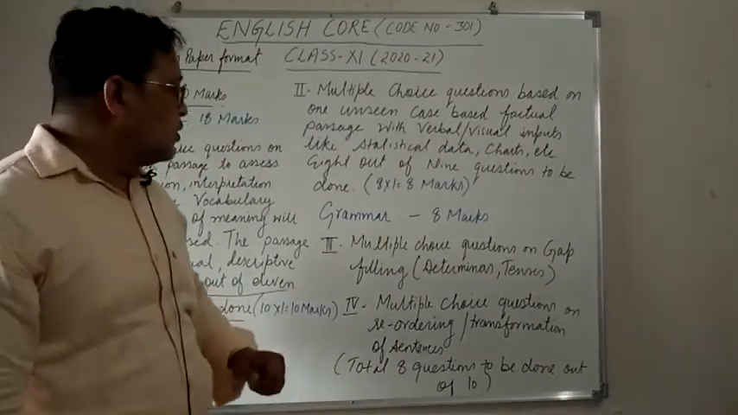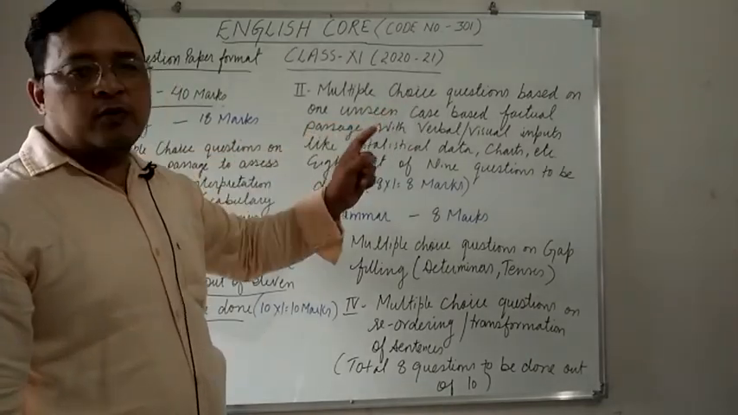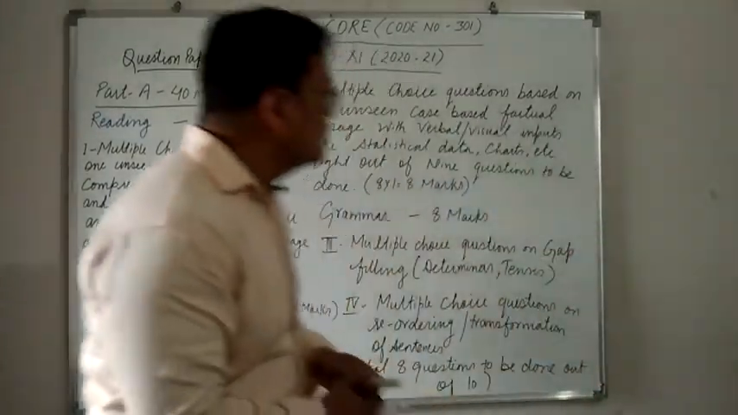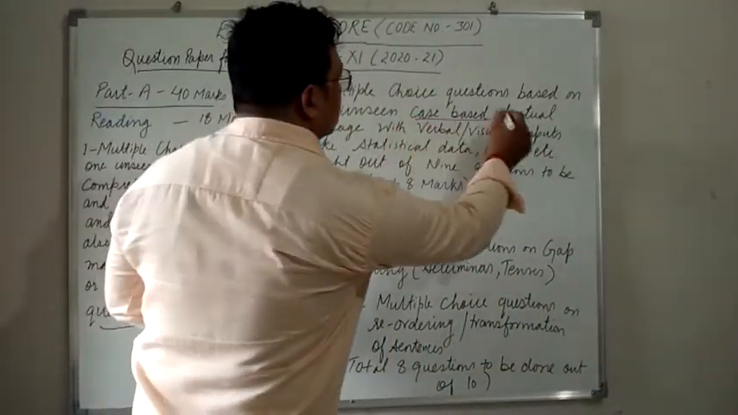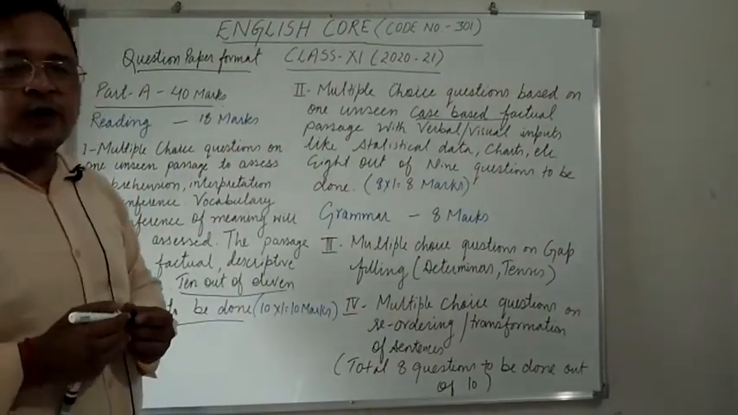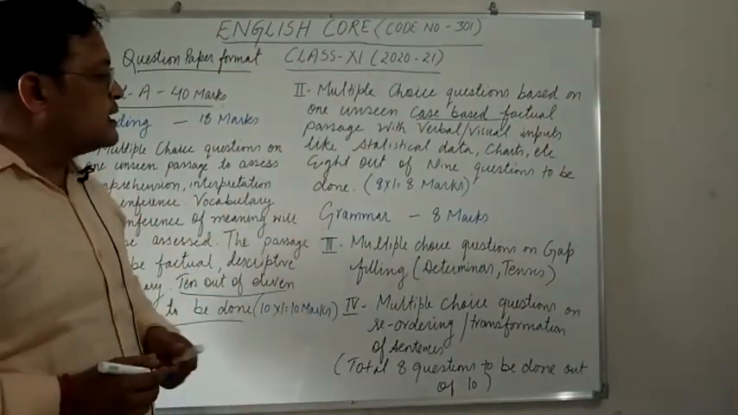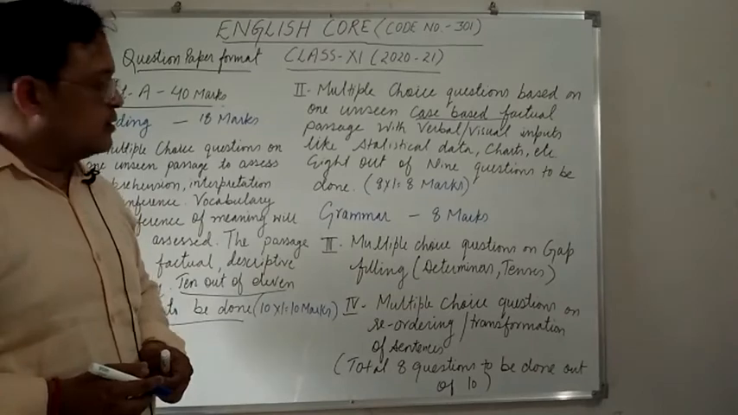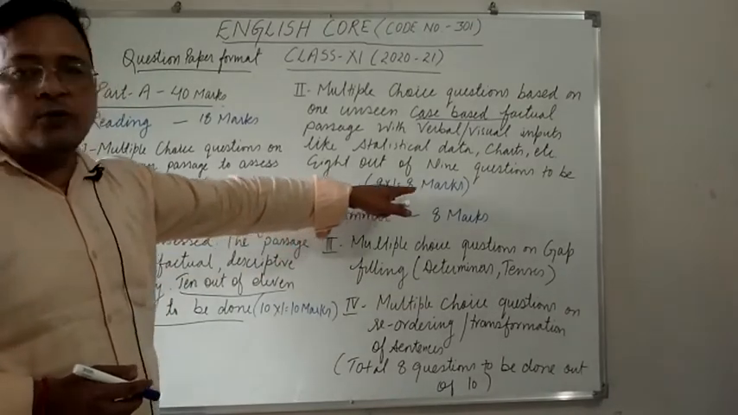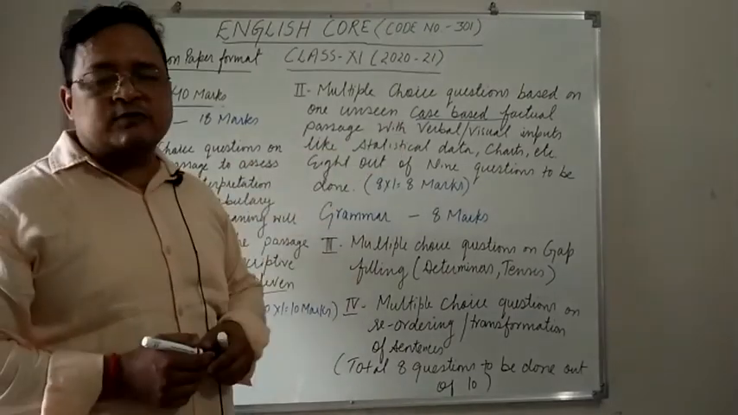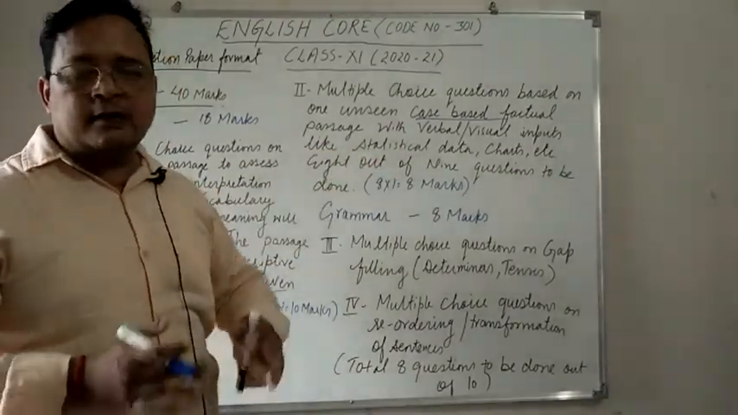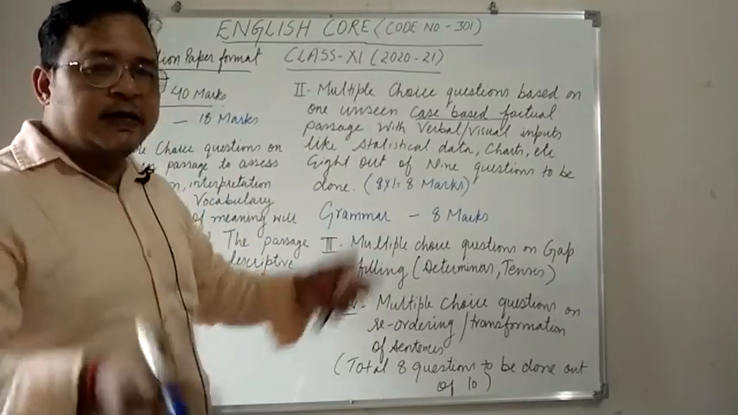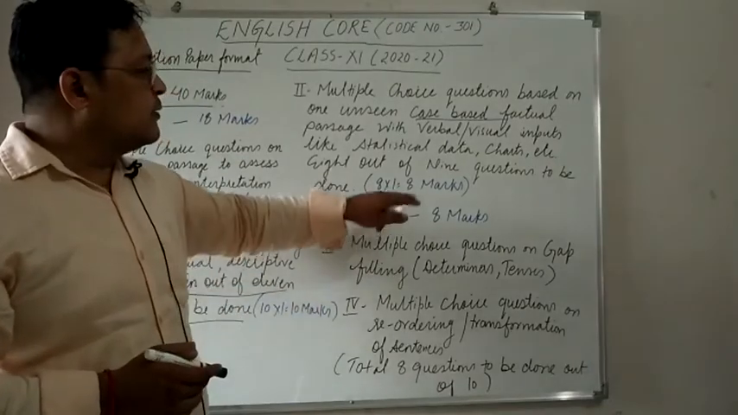Then question number 2 is multiple choice questions based on one unseen passage. That is, it will be a case-based factual passage with verbal and visual input like statistical data, charts, etc. 8 out of 9 questions are to be done, and it will be of 8 into 1 equal to 8 marks. So this case-based factual passage means it will consist of statistical data like pie chart, graphical chart, pictorial presentation. All this data would be there in this passage, and questions will be framed from that passage.